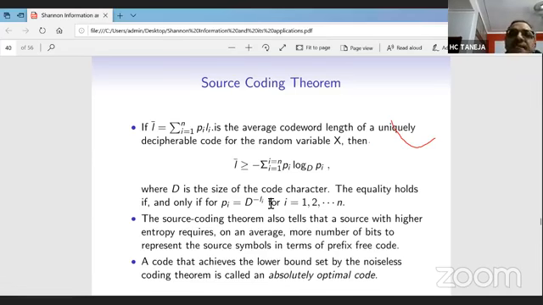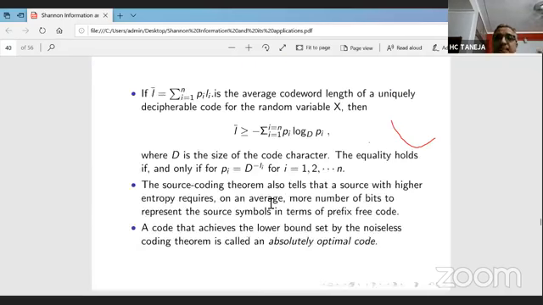And this equality can be achieved if pi is equal to D raised to the power minus li. Now one thing comes: if we simplify pi equal to D raised to the power minus li, then li comes out to be minus log pi to the base D, which may or may not be an integer.